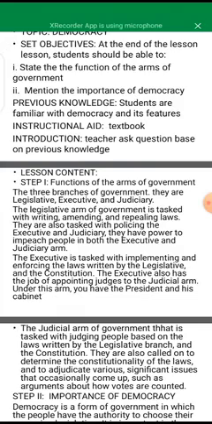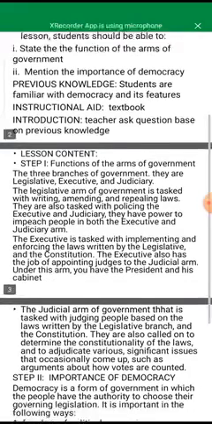There are three branches of government, and they are the legislative, the executive, and judiciary. The legislative arm of government is tasked with writing, amending, and repealing laws. They are also tasked with policing the executive and judiciary. They have the powers to impeach people in both the executive and the judiciary arm.